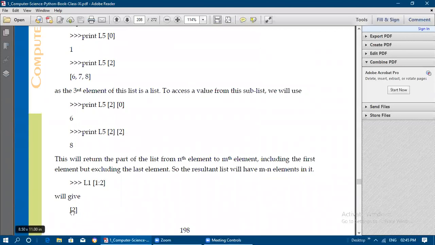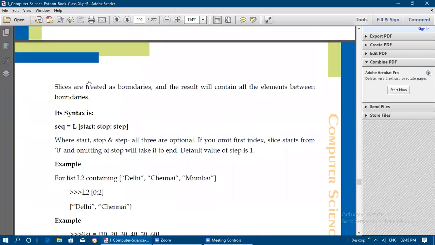See, 2 alone will get printed here. Next is slices are treated as boundaries. Slices are here treated as boundaries and the result will contain all the elements between the boundaries. From the starting location to the ending location, whichever boundary or limit we give, before that it prints the values. That is what is known as slices.